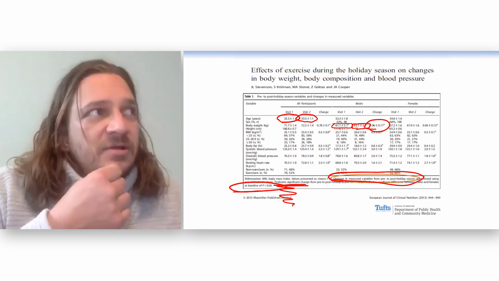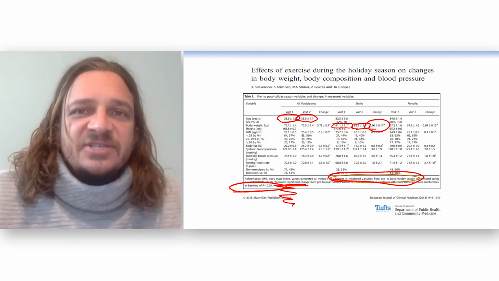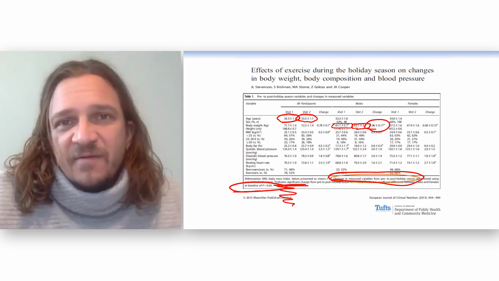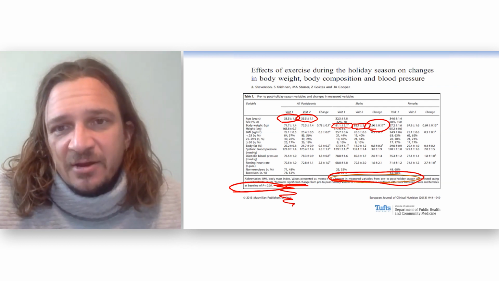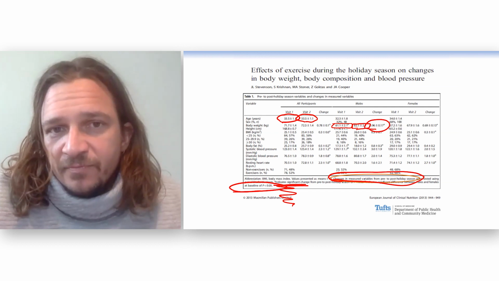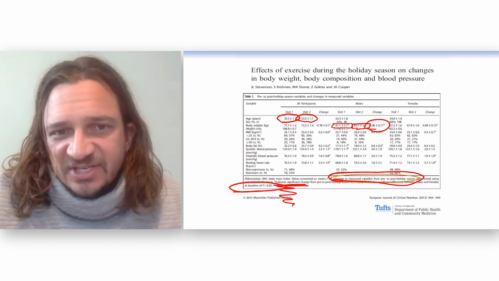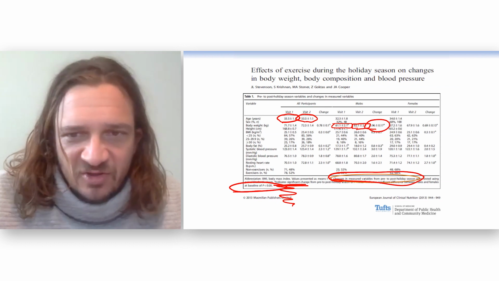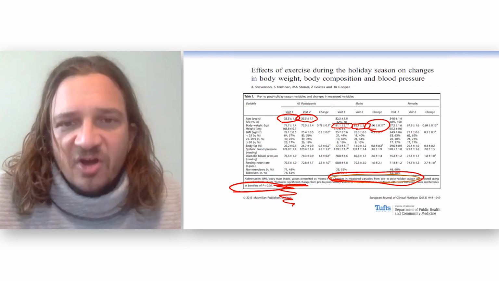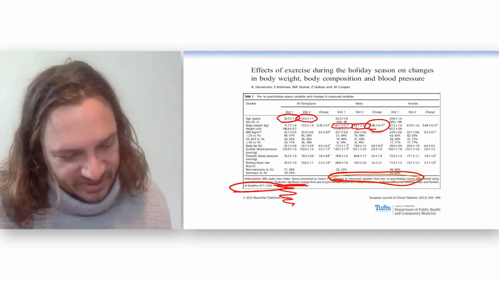But wait, if you're lucky, how many holiday seasons do you go through in your life as an adult? 40, 50, 60, 2 pounds every time. Now we're talking about some sort of problem. Always think about the clinical relevance when you see statistical significance. And you can look at this data too and see how body fat goes up. You can see how blood pressure goes up, resting heart rate goes up. I always like this one the best.